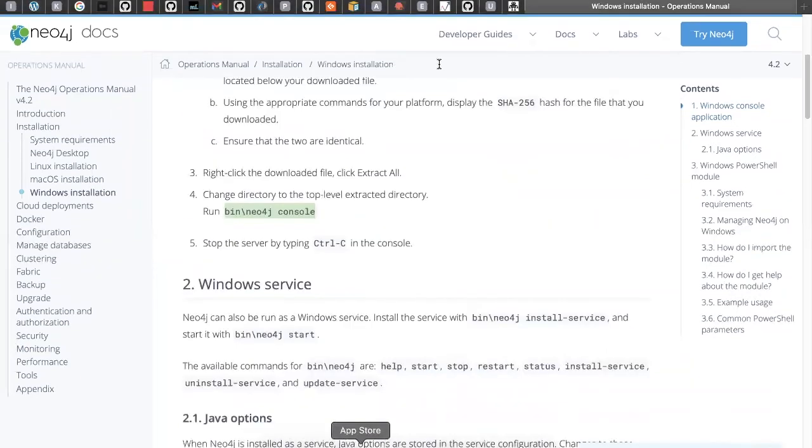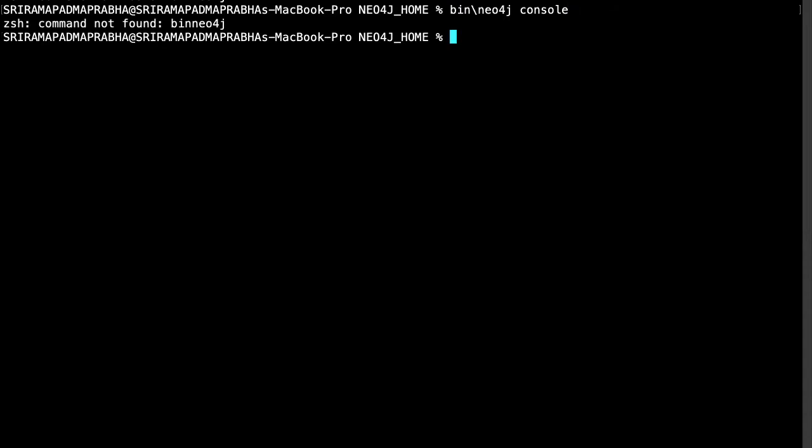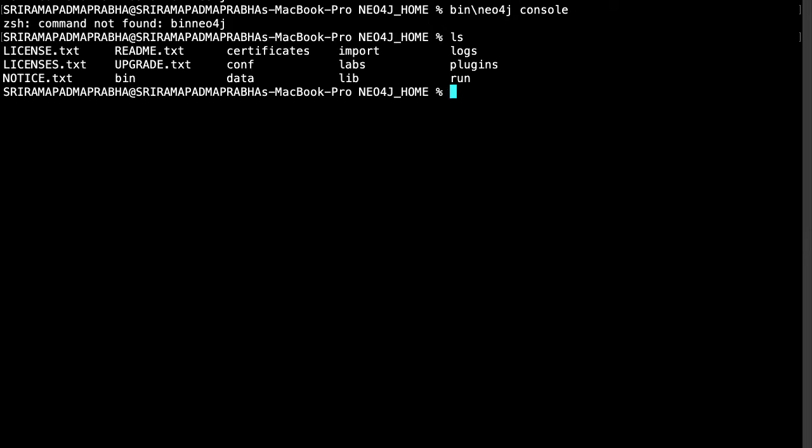So in this terminal, I'm just going to run this one, bin slash neo4j console, and just enter. What is this command? Okay, so, one second, guys. cd bin is there, right? Bin slash neo4j, it should work.